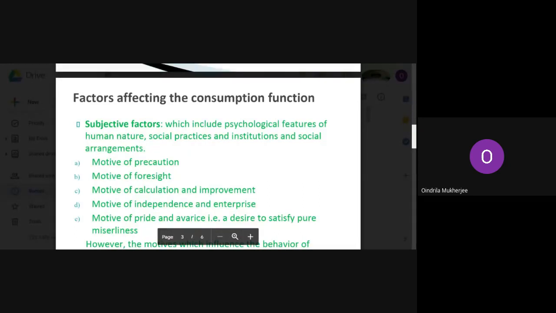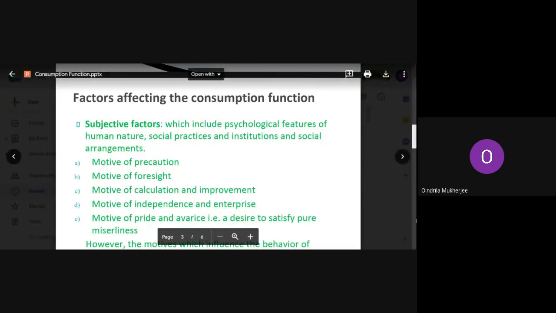So going ahead with regards to this uncertain future, what we do is we save some proportion of money right now in the present. Thinking about the uncertain future, we save some proportion of money right now in the present, and we do it out of precaution. So this motive of doing the savings for future use is called as what? It is called as motive of precaution, right?